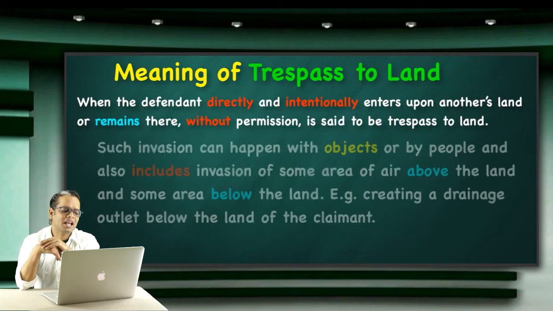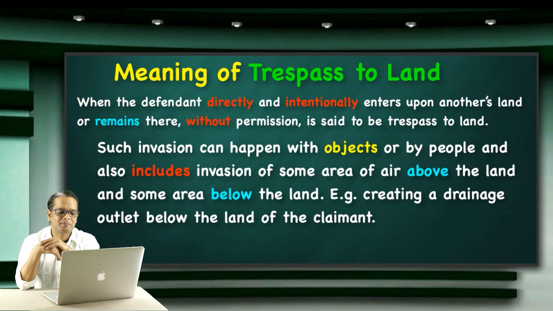Such invasion can happen with objects or by people, and also includes invasion of some area of air above the land and some area below the land, for example creating a drainage outlet below the land of the claimant.